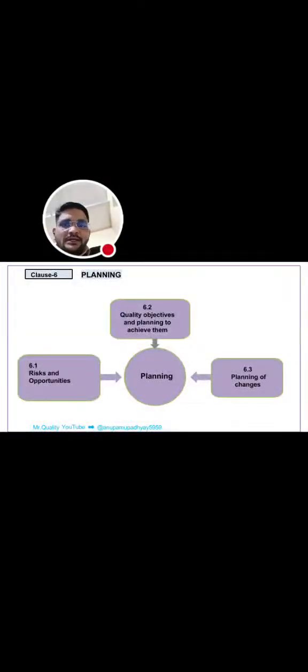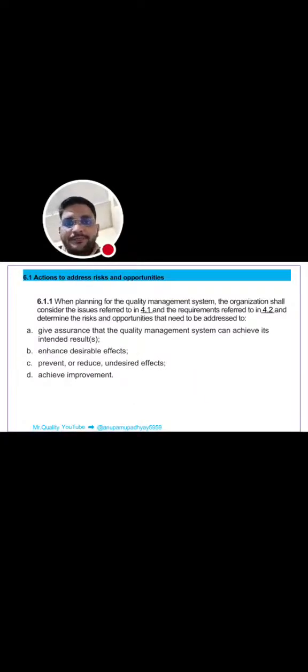Next is clause number 6, that is planning. Planning has three subclauses. First is risk and opportunity, second is quality objectives and planning to achieve them, and third is planning of changes. First is actions to address risks and opportunities.